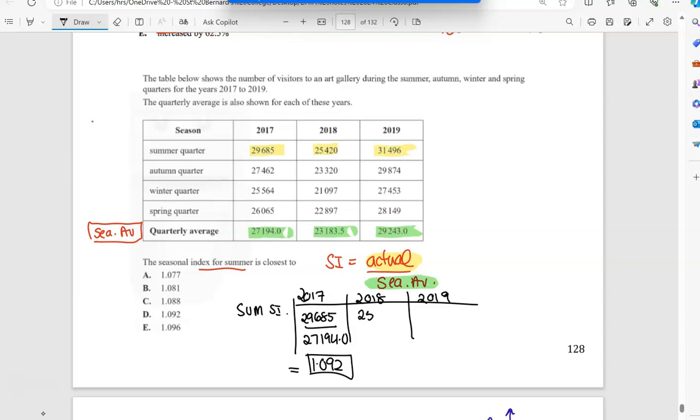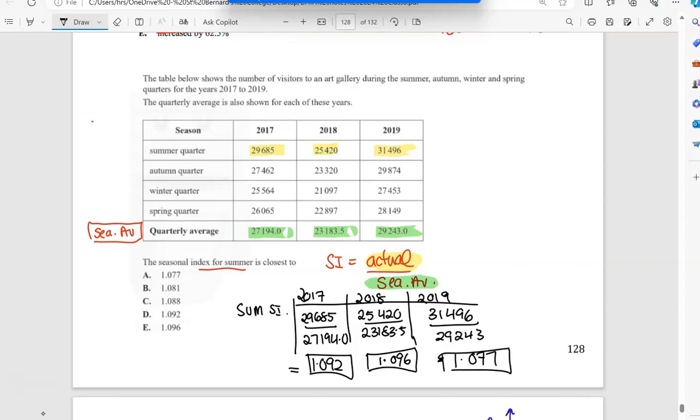Then I'm going to do it for the next year. It's one of the last questions, so I am doing a little bit more work, but they expect that. That's why the last ones are harder. You would have got through some of the earlier questions quicker, so you've got a bit more time for this one.